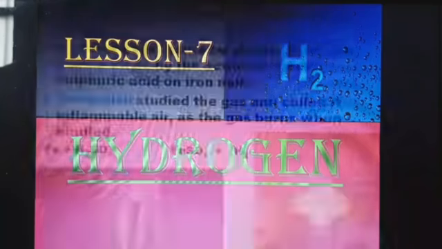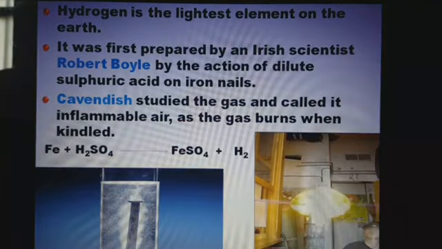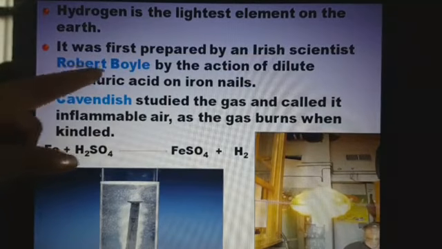So first of all, hydrogen is the lightest element on the earth, and it was first prepared by an Irish scientist. Who prepared it? Robert Boyle.